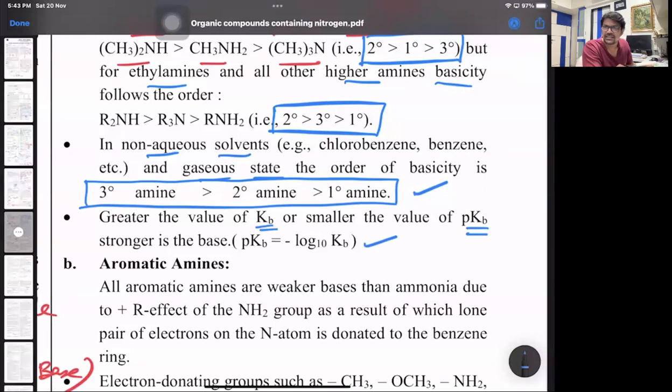And same way for acids. Larger the Ka, lower is the pKa, and stronger is the acid. Same formula there also. pKa is minus log of Ka to the base 10. That's what is done in carboxylic acids.